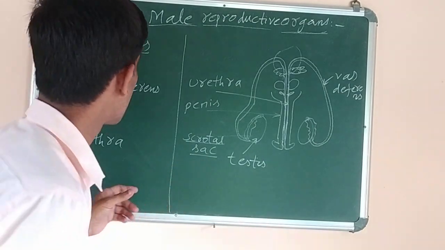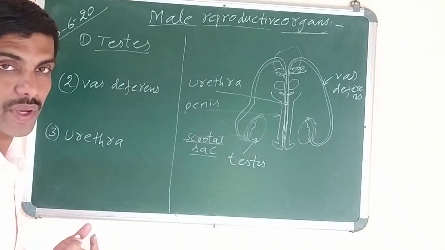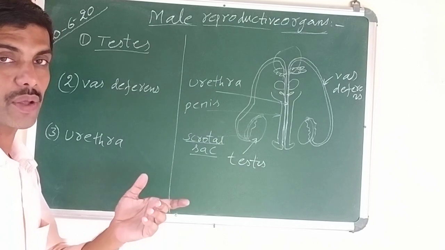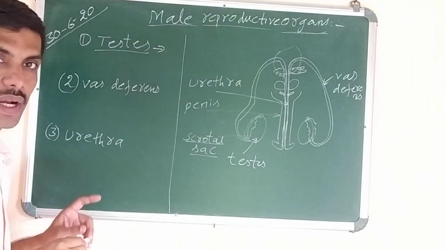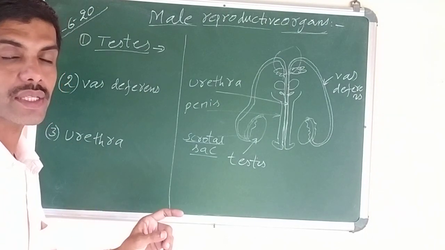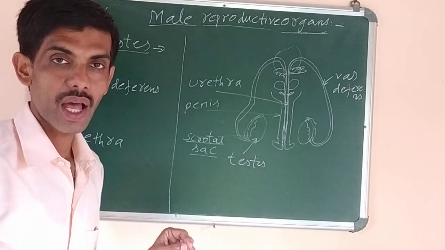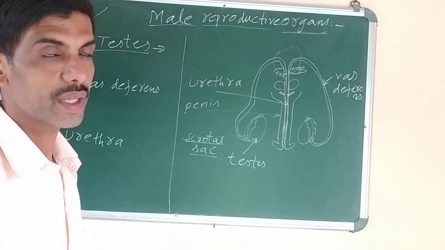Now what is the function of testis? Two functions, like in females we also studied. What is the function of ovary? The function of ovary is to produce the female gamete. Testis and ovaries are called gonads. Gonads mean the organs that produce the gametes. Testis is the male gonad and ovary is the female gonad.